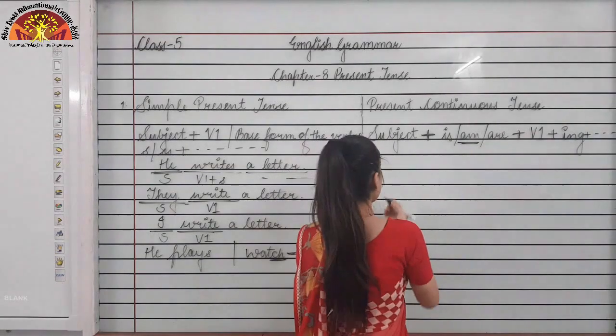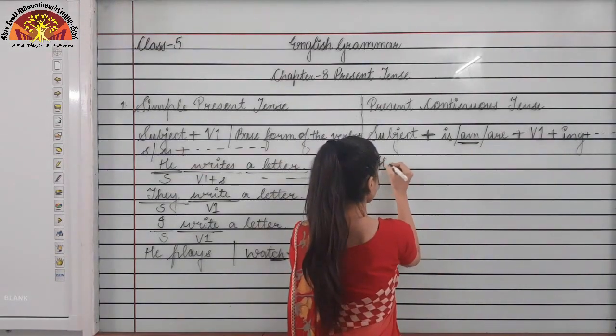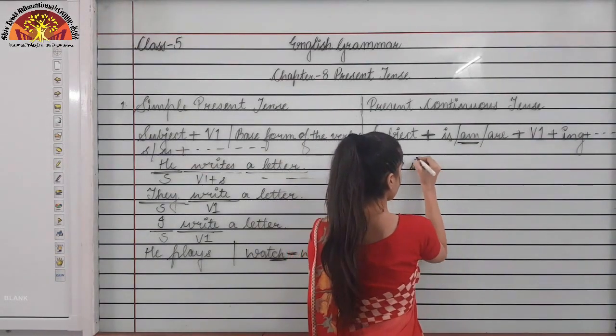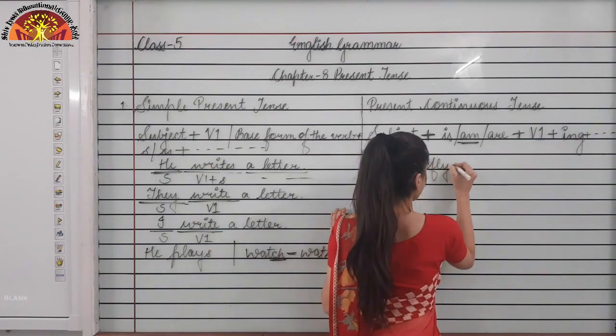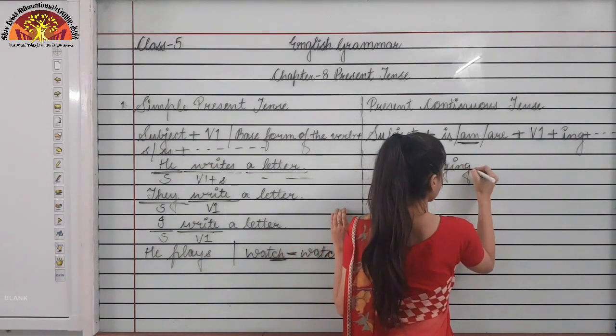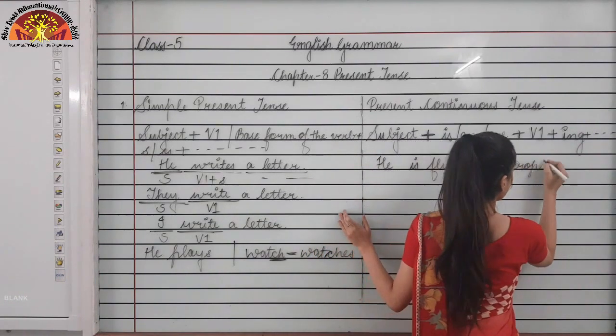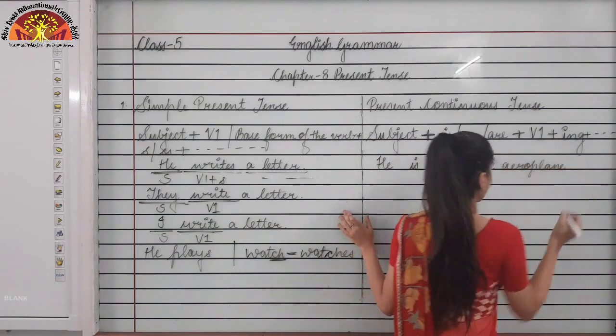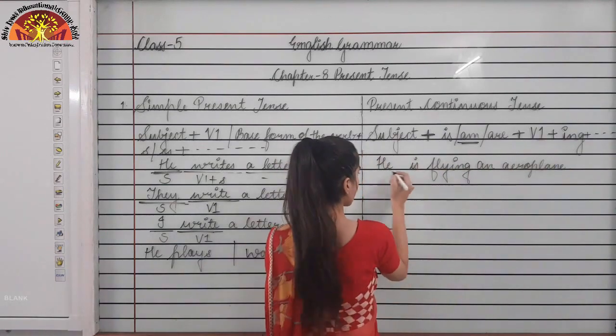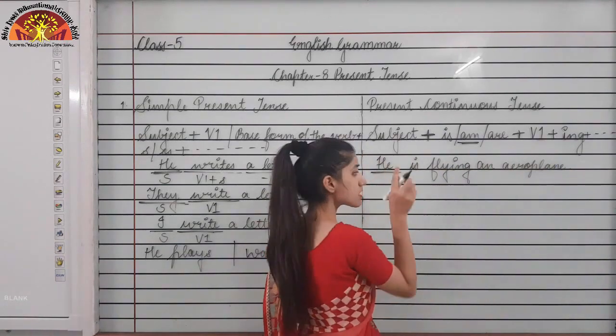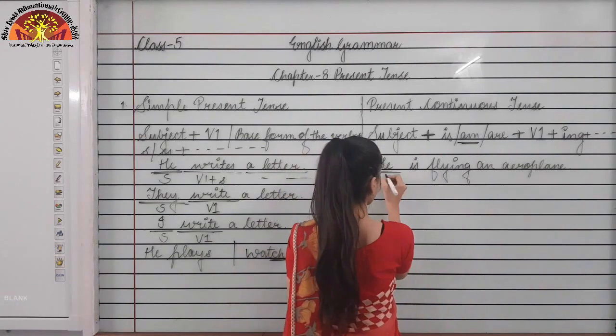Now I am writing an example. He is flying an aeroplane. Okay, over here you can see what? He is there, which is the singular subject. He is the subject over here.